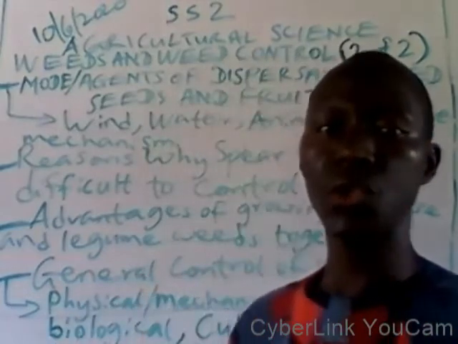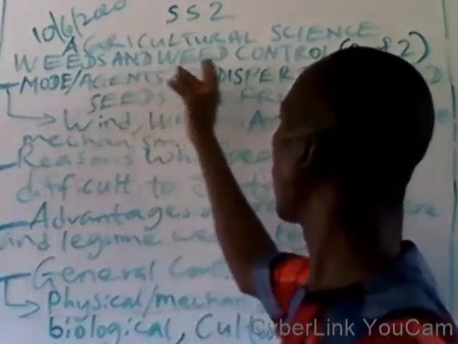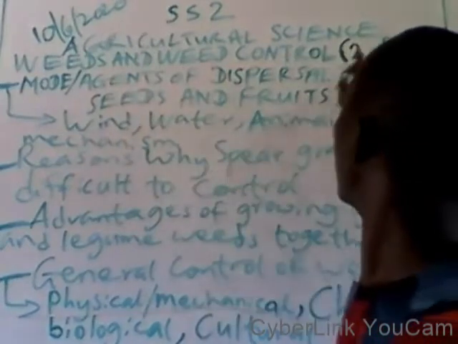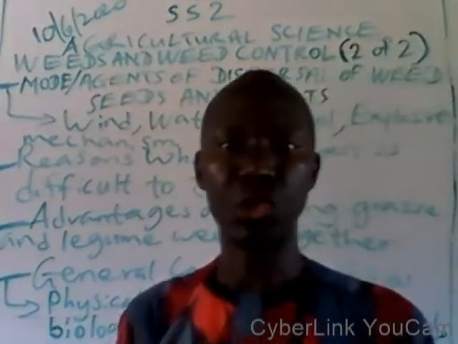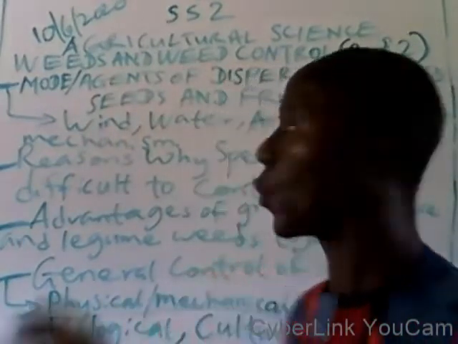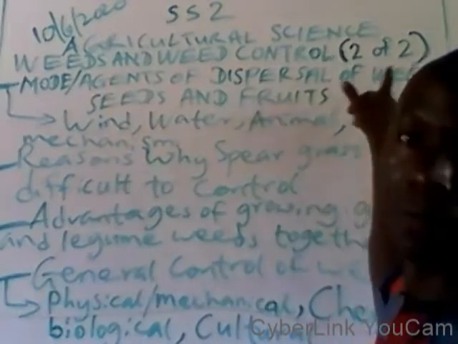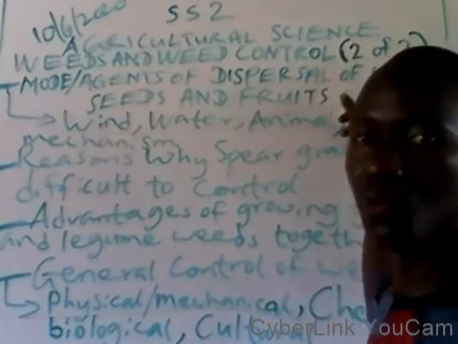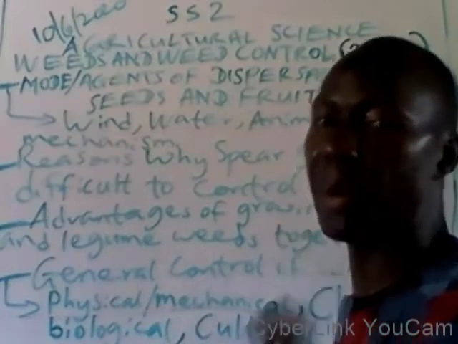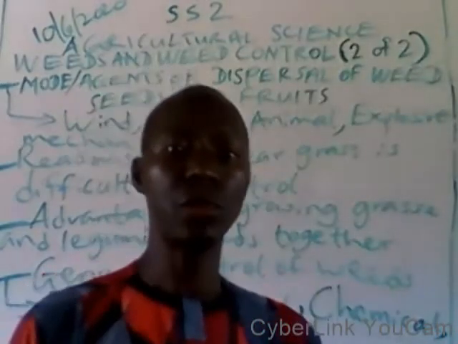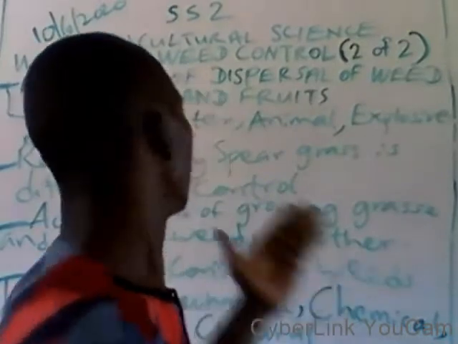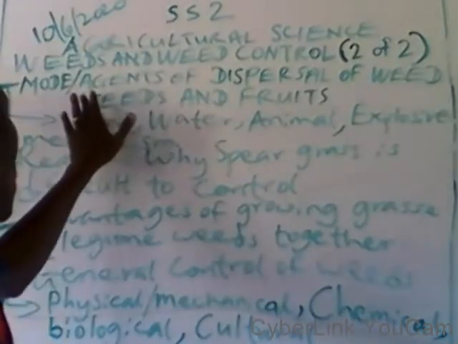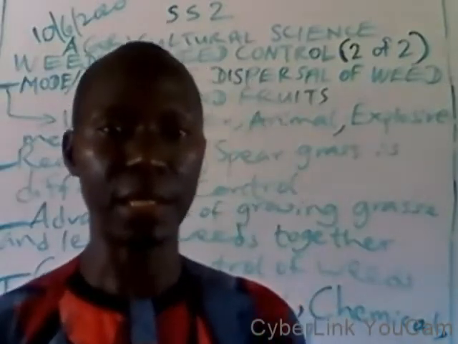Today we shall continue with weed and weed control. The other time we treated weed and weed control 1 of 2, but today we are going to have 2 of 2 because this is the concluding part. So where we are going to start today is the mode or agent of dispersal of weed seed.